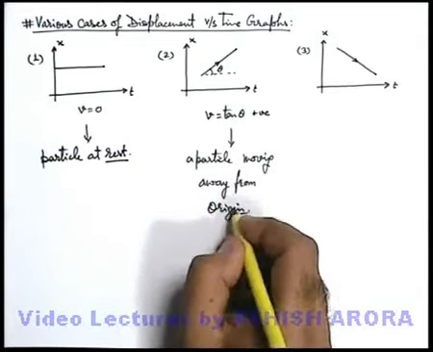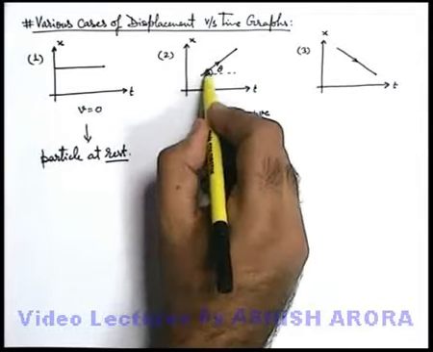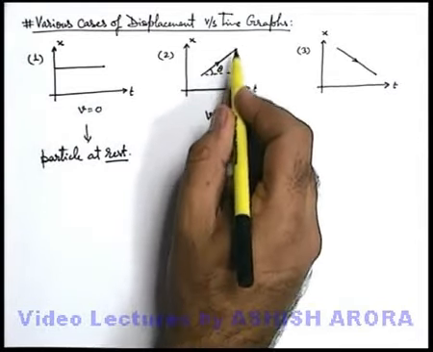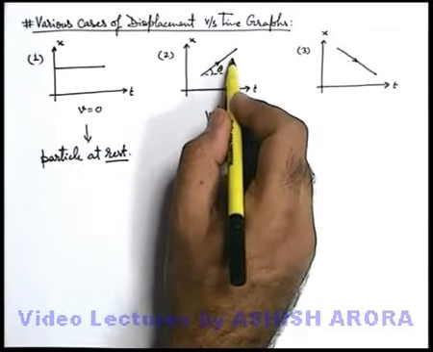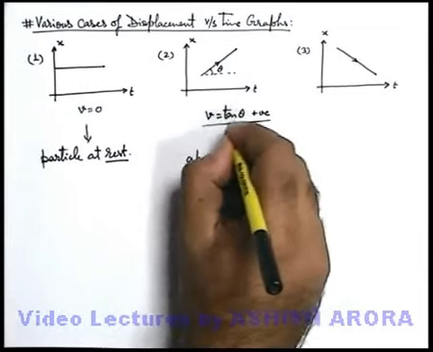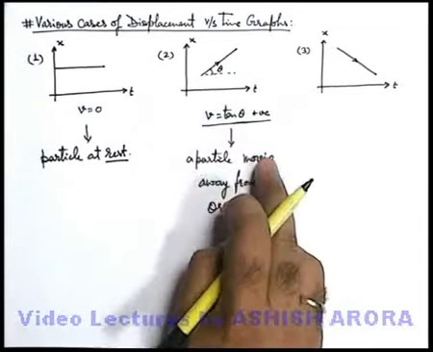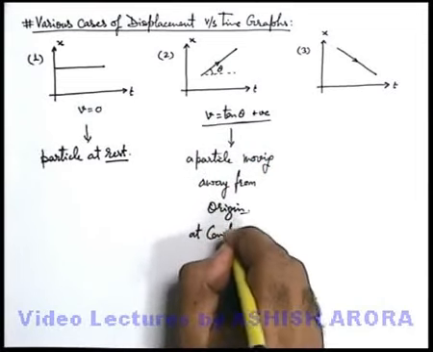I have written away from origin because you can see with time the position or x coordinate of particle is increasing, and at every point its slope is constant, or at every point it makes constant angle with the time axis. So particle is moving uniformly. So you can state particle moving away from origin at constant velocity.